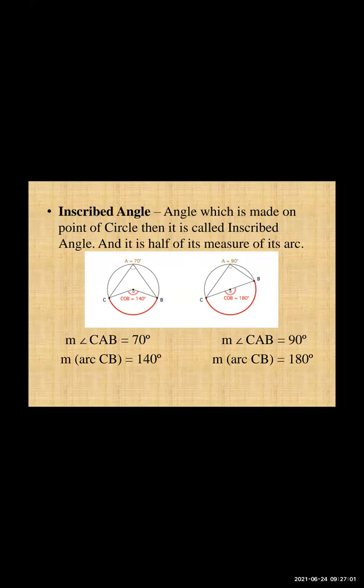Or we can say, if the inscribed angle is 70, then the arc formed, CB, becomes double, twice the inscribed angle. So if the inscribed angle is 70, the arc CB becomes 140. Similarly, in the next, if the inscribed angle is 90 degrees, then the arc becomes 180 degrees.